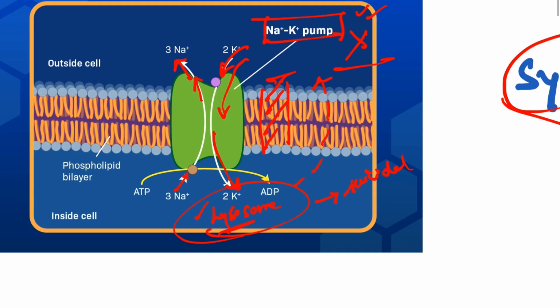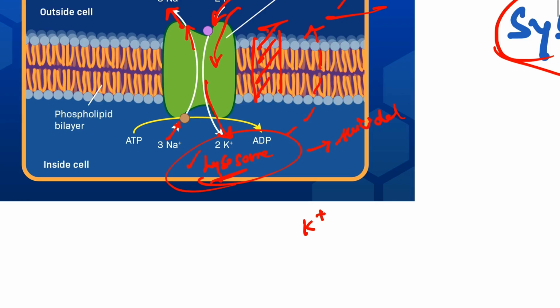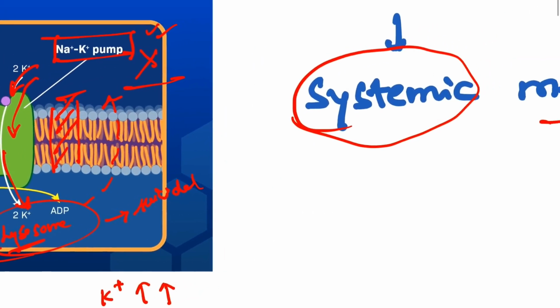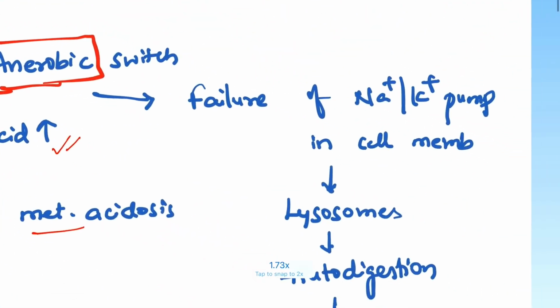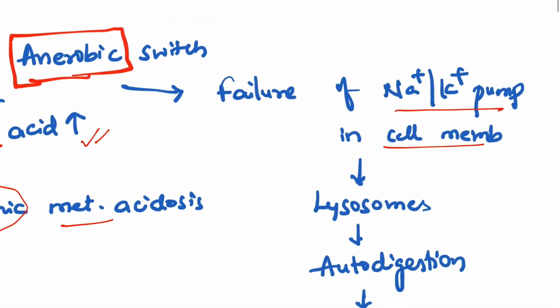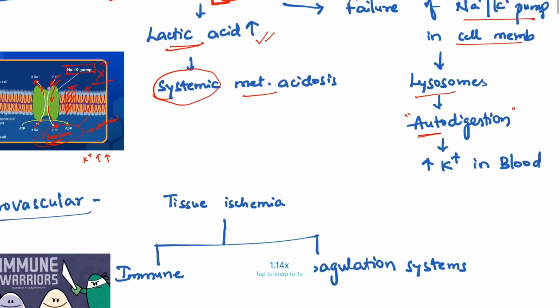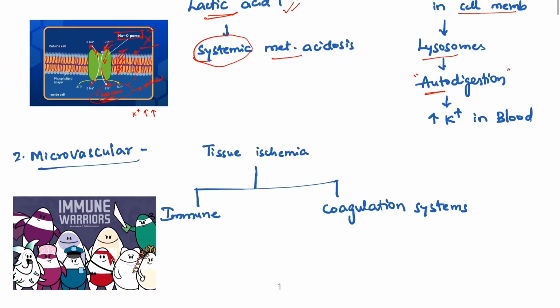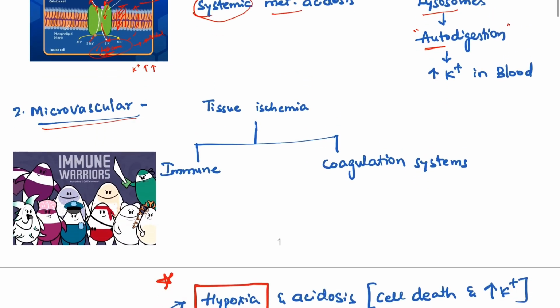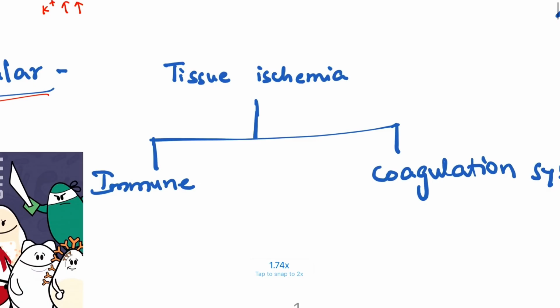When a cell is dead, potassium will come out of the cell, increase in the potassium. So there will be hyperkalemia. So failure of the sodium and potassium pump in cell membrane will cause lysosome activation. See what I have told, it will cause self-engulfment of the cell, that is autodigestion, and causes increase in potassium in the blood. Okay, next comes the microvascular mechanism, where what is microvascular mechanism?